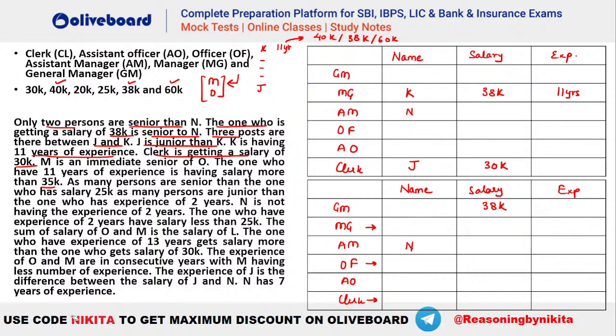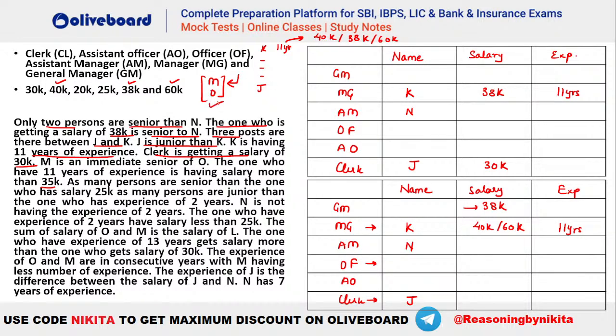So in the second case also, let's try, where should we have your K and J? So you can see this will be your K and this will be your J. Similarly, here your K has 11 years of experience, that is known, right? Now it is given in this second case, right? You can see here 38K is already here, so K cannot be 38K. So that means either a 40K or a 60K here, right? This person will be either 40K or 60K. I hope this is clear till here.